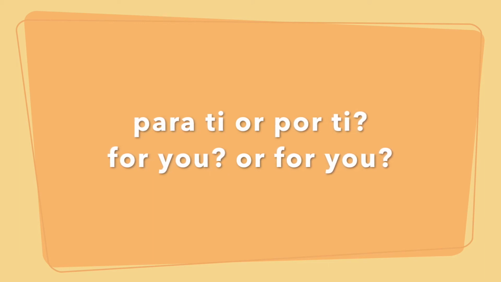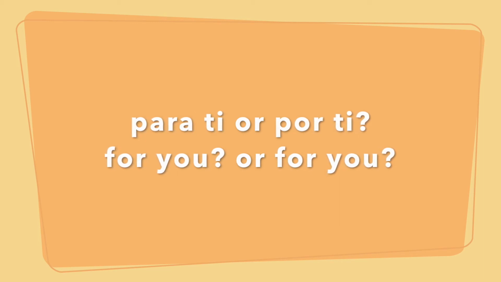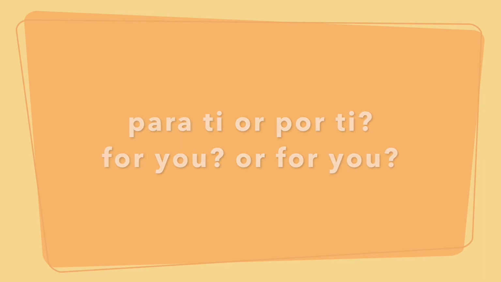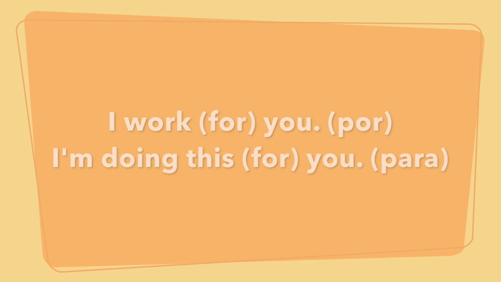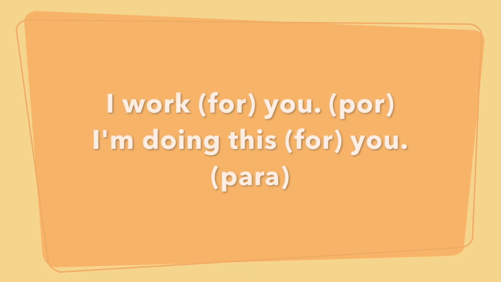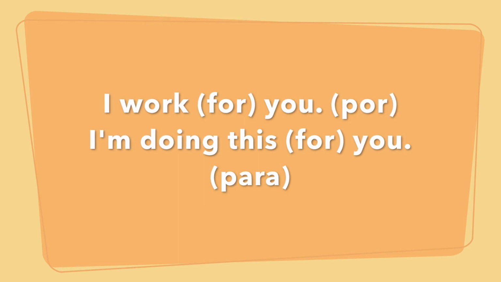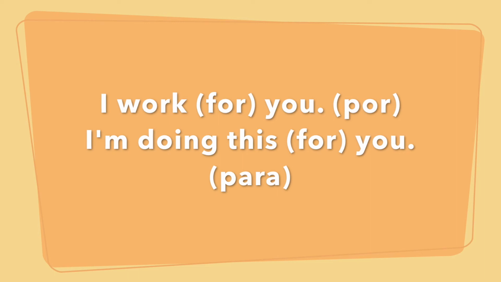You wouldn't say "trabajo para ti" because you're not doing something for the other person. This is not for you. I'm not doing this for you. I work for you. You get it? So it's a difference. I work for you versus I'm doing this for you. Even though in English we use the same word, we say for. There's no separate word. But in Spanish there is. I work for him versus I bought this for him. Those are two different types of fors, but in English we use the same one, which makes it confusing.